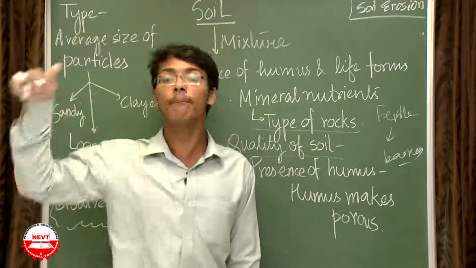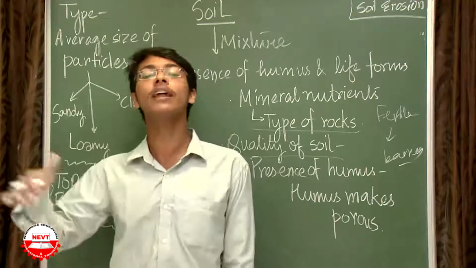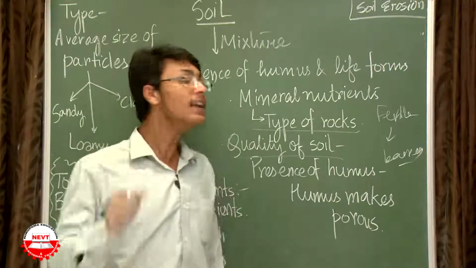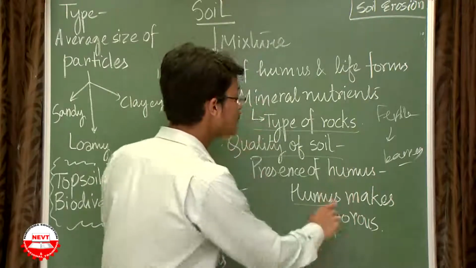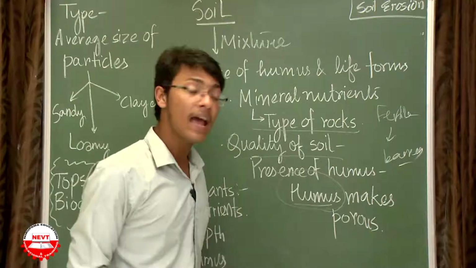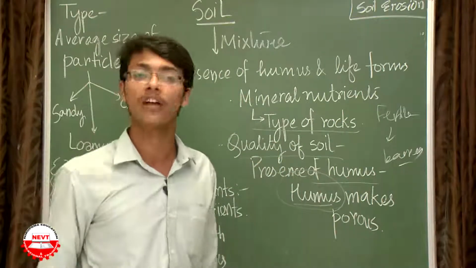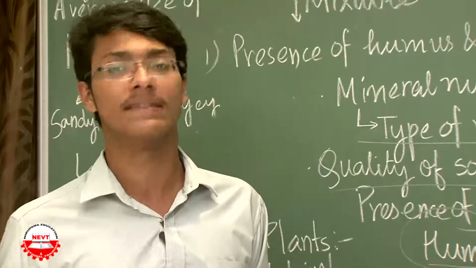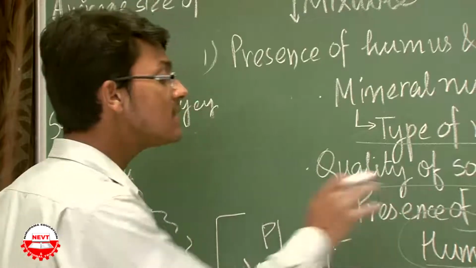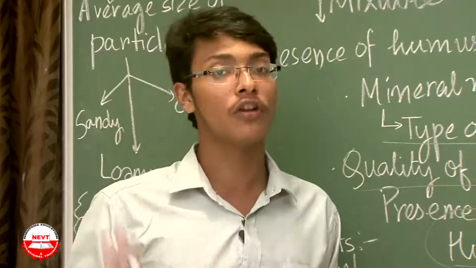So, the more porous the nature of the soil, the deeper the water and mineral nutrients will move. In a nutshell, the porous nature of the soil is because of the amount of humus, and that is why the presence of humus decides the type of soil we are talking about, whether it's a fertile soil or an infertile soil. So, humus is an important parameter for considering the soil to be fertile or not fertile.